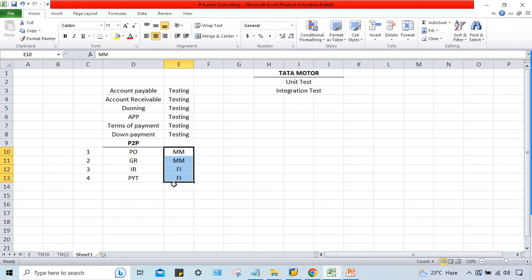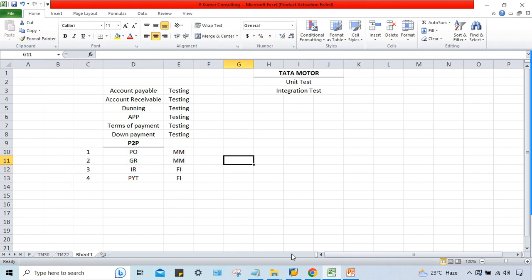In detail, again, integration testing. There will be this P2P process, and it is going to be covered in detail in an upcoming session. There will be a topic called FI-MM integrations. There again, practically we are going to test this.